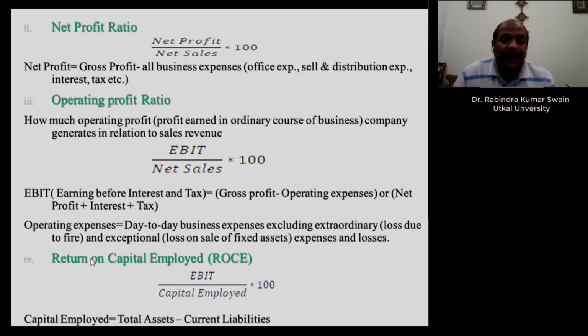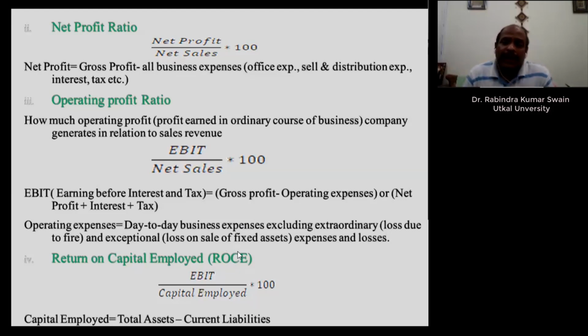What are the operating expenses? The day-to-day business expenses, excluding what I told you: interest, finance cost, and extraordinary and exceptional losses such as loss due to fire, loss due to earthquake, loss on sale of assets.